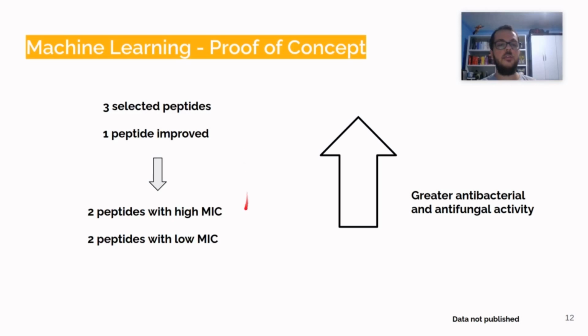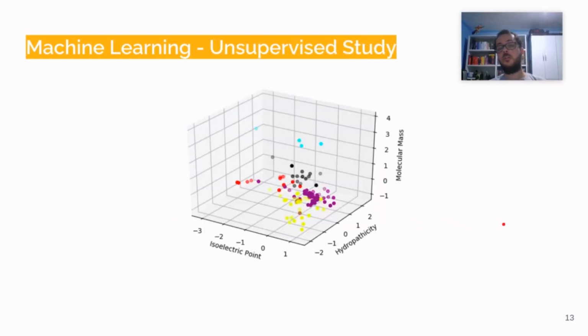As we can see here, 2 of these peptides showed high MIC, but 2 of them showed low MIC, and 1 of them was the improved peptide that showed greater antibacterial and antifungal activity. We can also use this tool to extract new information with unsupervised classification.